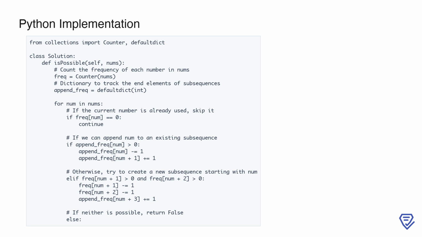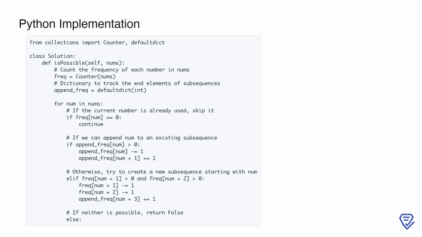Here, we start by importing the necessary modules: Counter from the collections module to count the frequency of elements in the array, and defaultdict to handle default values for appending frequencies. Inside the isPossible method, we first calculate the frequency of each number in the input list nums using Counter. This gives us a dictionary where the keys are the numbers and the values are their counts. Next, we define another dictionary called append_frequency using defaultdict to track the numbers that can extend existing subsequences.